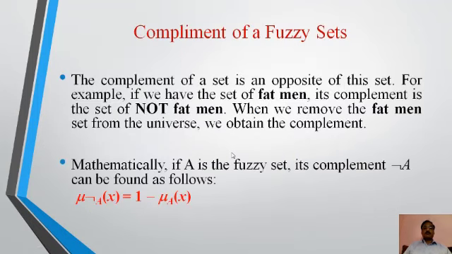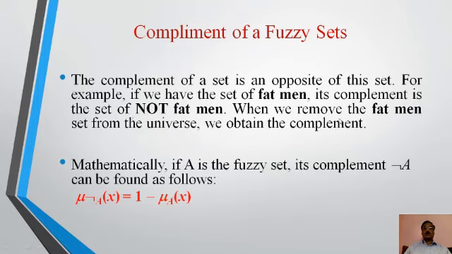Now we have some definitions of fuzzy set. The complement of a set is an opposite of this set. For example, if we have this set of fat man, its complement is this set of not fat man.